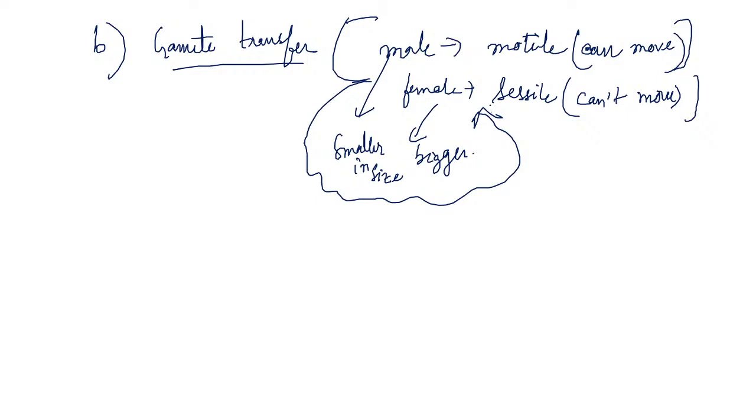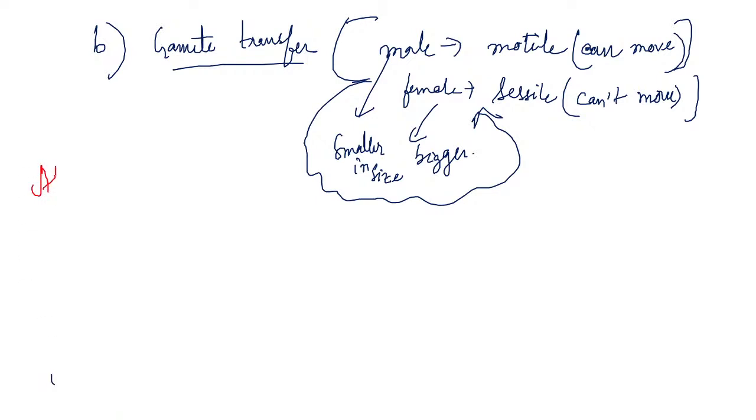In the case of angiosperms and red algae, both the female and the male gamete are non-motile. That is, in angiosperms and red algae, both the gametes cannot move. So what happens in the case of algae, bryophyta, pteridophyta? The gametes move by the water current.